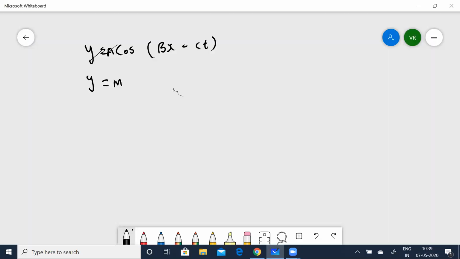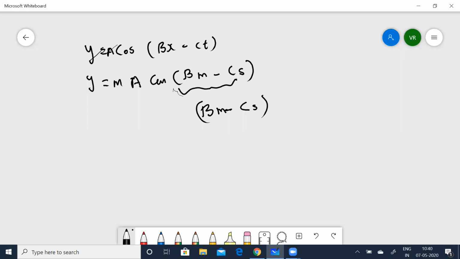So a times cos(b, again x is in meters, minus c, and t is in seconds). It's going to be like that. This should be an angle because it is cos of something. That means b into meters minus c into seconds should be dimensionless, unitless.